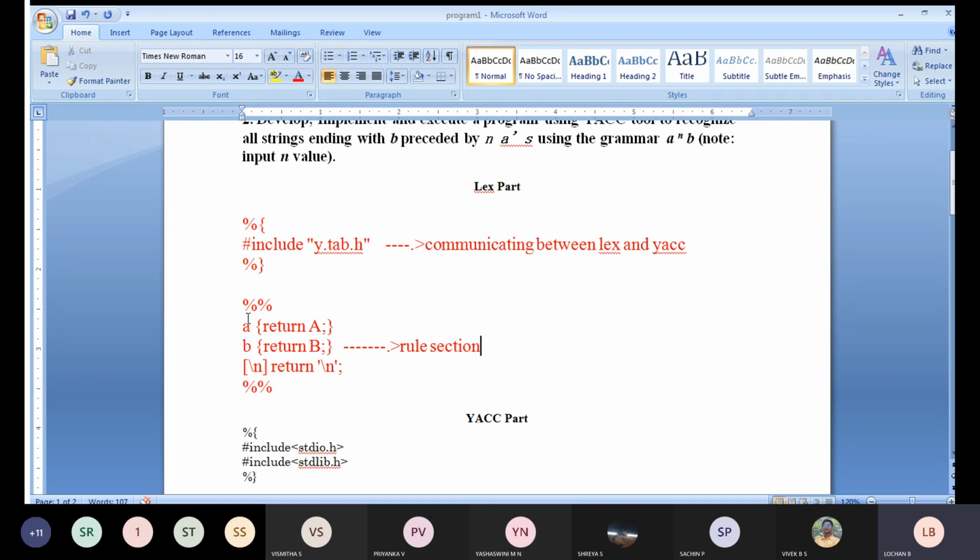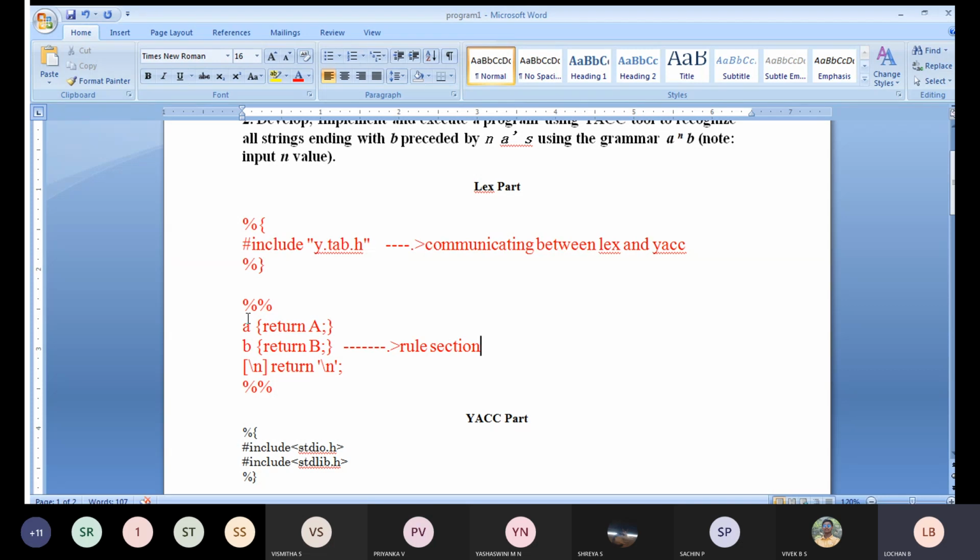You can ask me, sir, why have we taken a and b? It is because we need to check whether the grammar is valid or not. What is the grammar we have taken? a to the power n, b. In this grammar we have taken two identifiers, a and b. To recognize the character a, I will use A, and to recognize the character b, I will use B here.